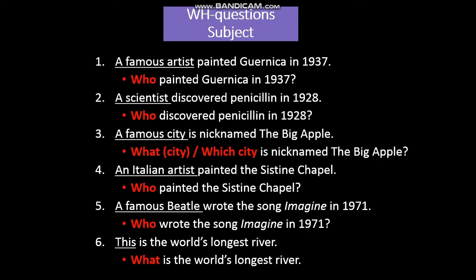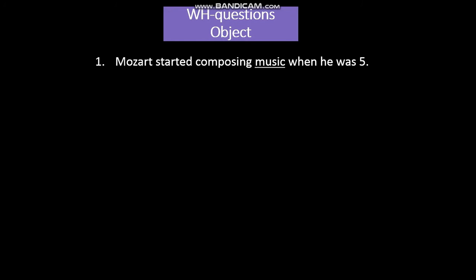So, when you ask for the subject, you just change the subject with the WH question word, and then the rest remains the same. However, when you ask for the object, then you have an auxiliary to help you. Mozart started composing music when he was 5. Music is not the subject.